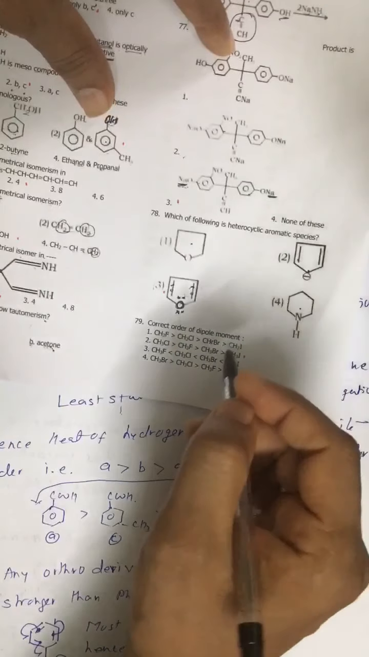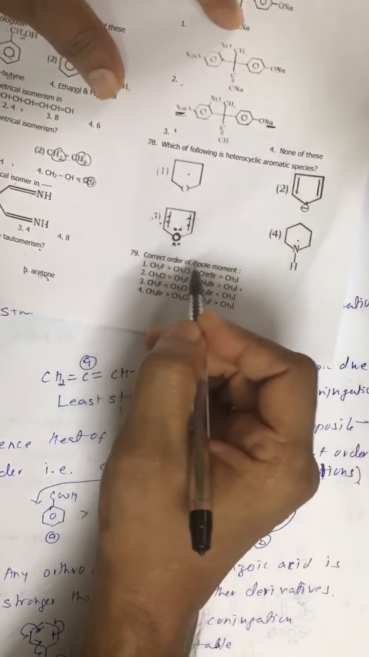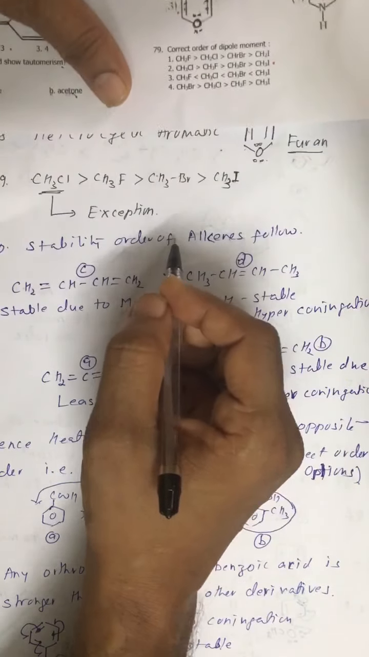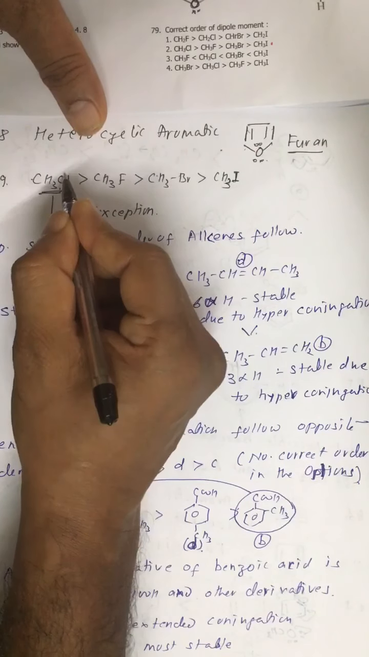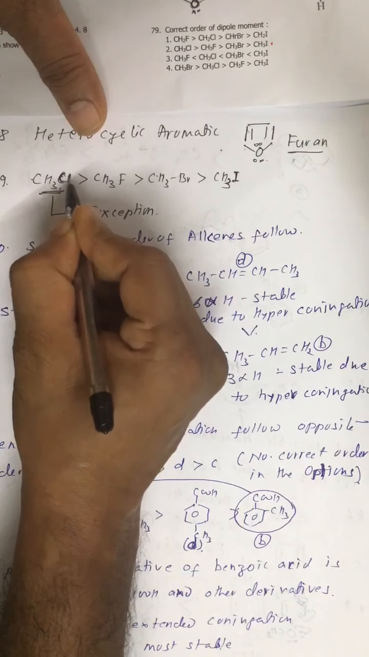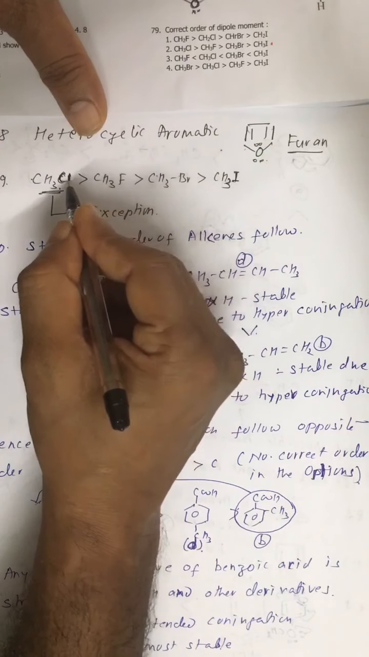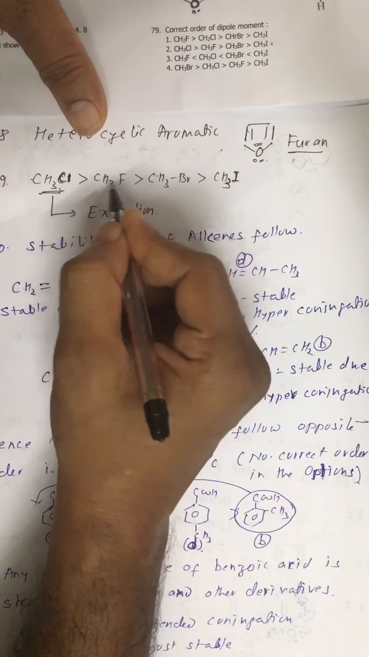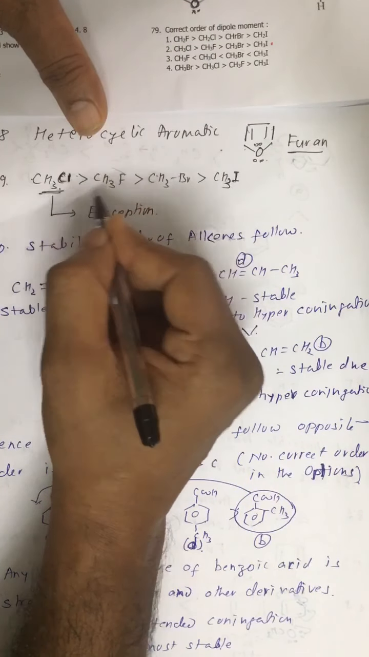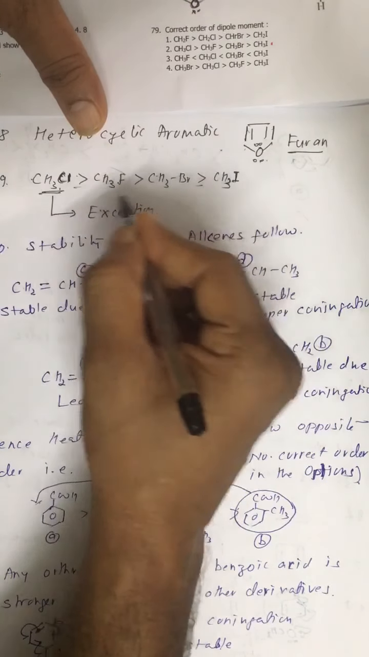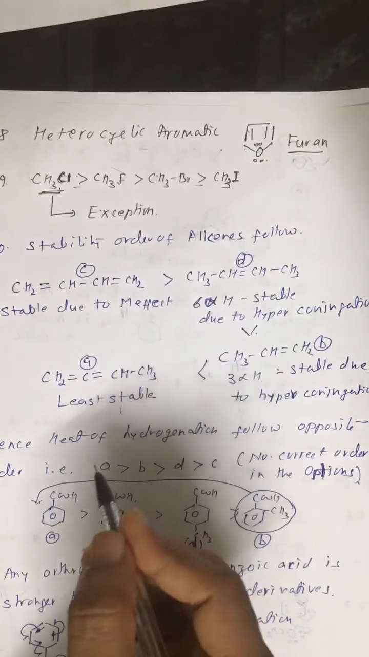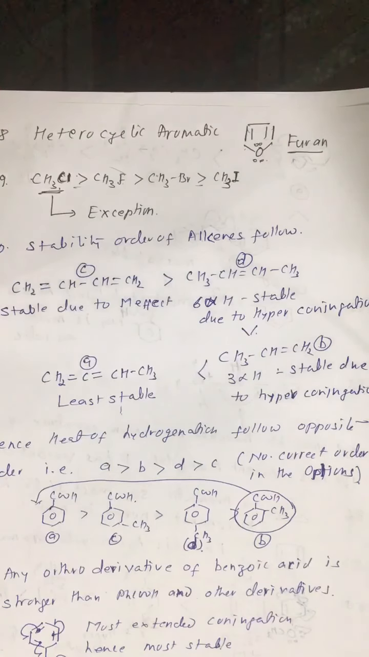Now look at question number 79. The correct order of dipole moment. It is very confusing, so you should be careful. CH3Cl, whose dipole moment should be less than CH3F, but CH3Cl is more than CH3F. So this order you must remember. CH3Cl shows an exception. All right.